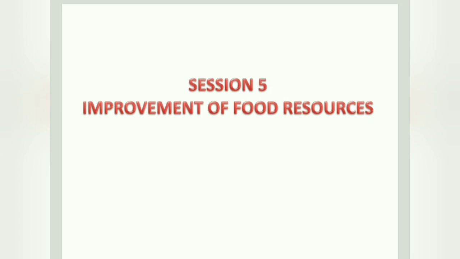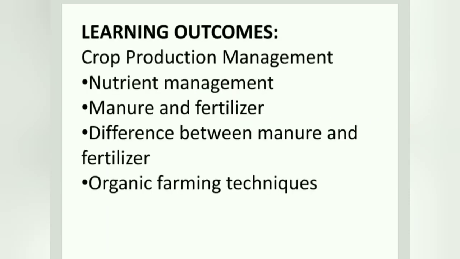Today we are going to see session 5 of Improvement of Food Resources, chapter 15 of class 9. The learning outcomes we are going to attain at the end of this session are crop production management, nutrient management, manure and fertilizer, difference between manure and fertilizer, and organic farming techniques. These bulleted points are the subheads which come under the topic crop production and management.